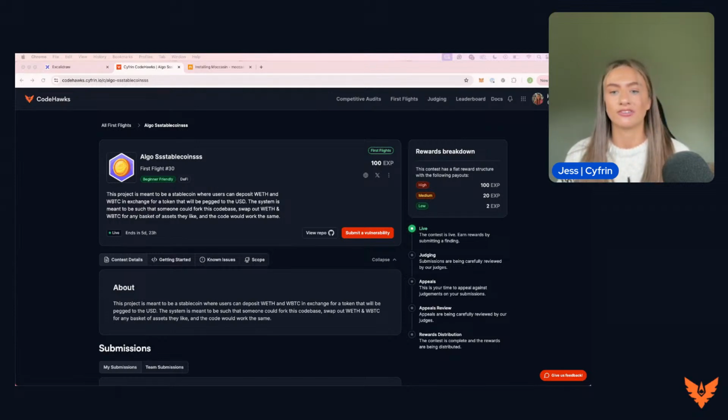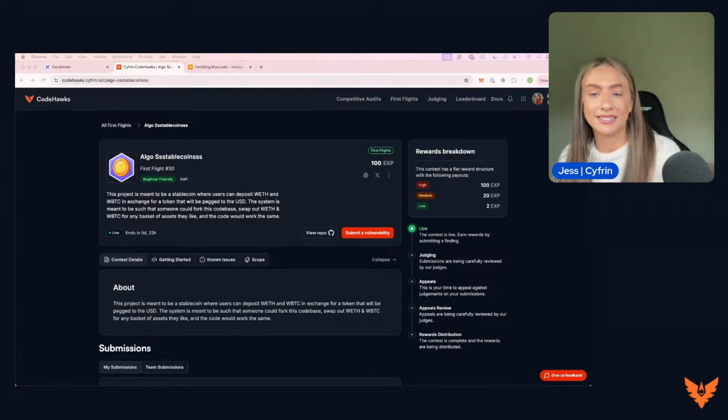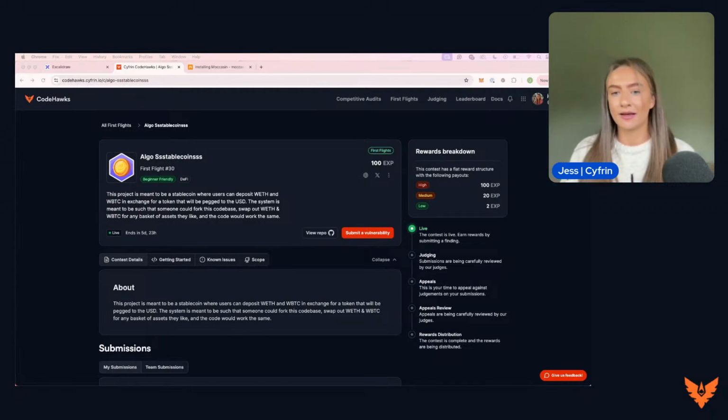If you have a reentrancy attack in Solidity because you are making a transaction before changing the state of the contract, you're going to see that same attack in a Viper contract. The structure of the code is what we're looking at when we're identifying most vulnerabilities, rather than the language that it's written in. So hopefully that makes sense and calms your nerves about moving into a different language and helps prepare you to get stuck into this Viper contest, because it will be very interesting.